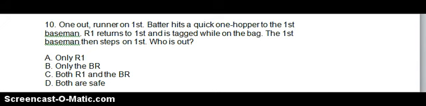Okay, number 10. 1 out, runner on first. Batter hits a quick one-hopper to the first baseman. R1 returns to first and is tagged while on the base. The first baseman then steps on first. Who is out? Well, the correct answer is C, both R1 and the batter runner, because even though R1 is on the base, he has to run because he's forced to run.